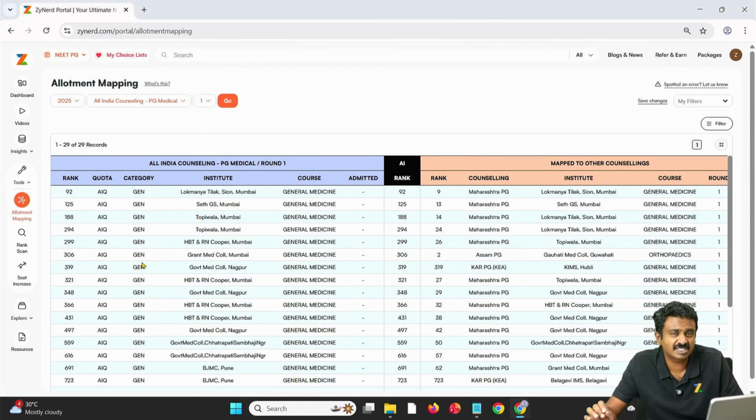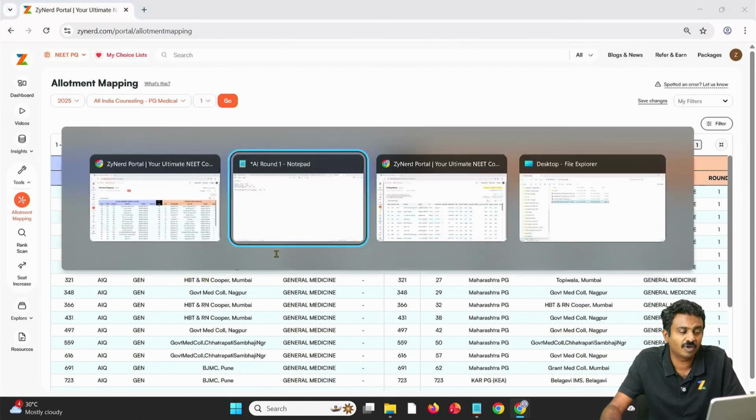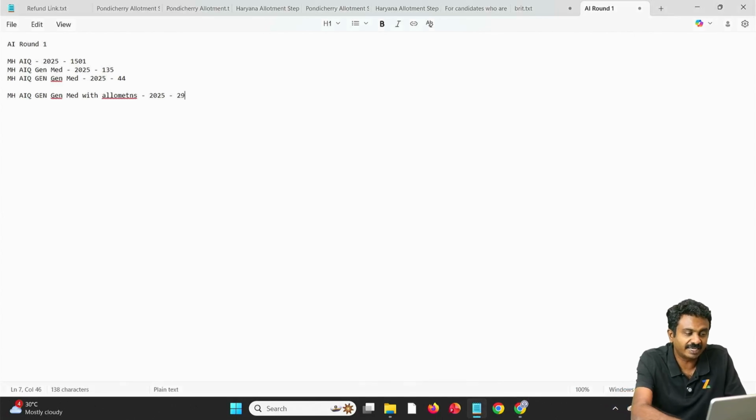The rest, other than 29, there are 15 other candidates. Those might or might not join. Maybe 1 or 2 seats might be there, but these are strong contenders for vacancies of All India round 2. This is 29 in number.